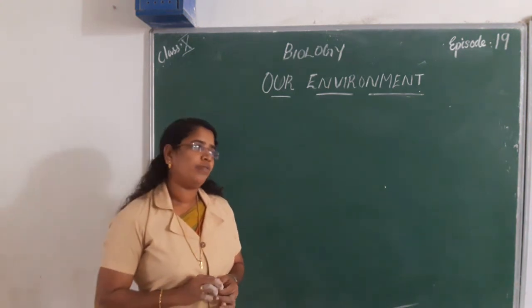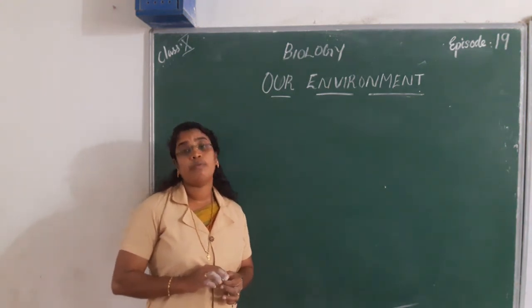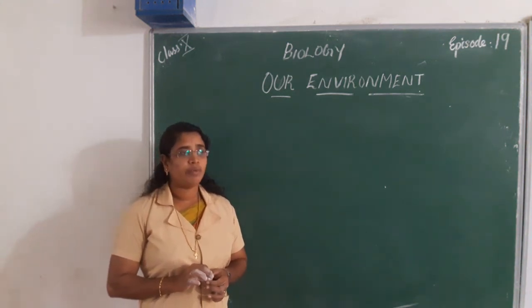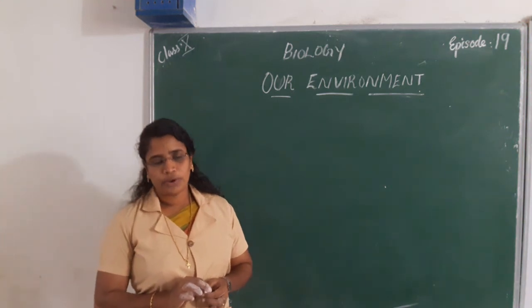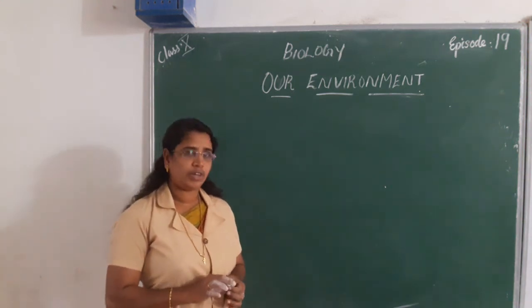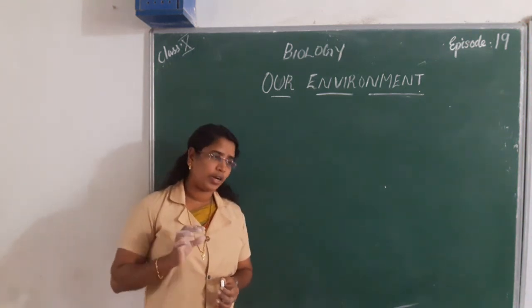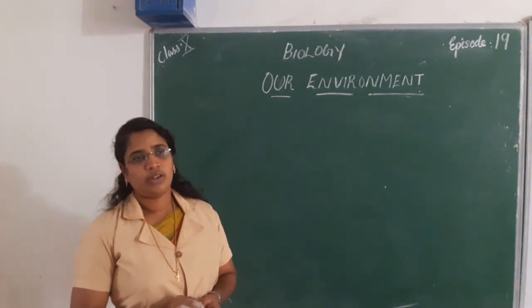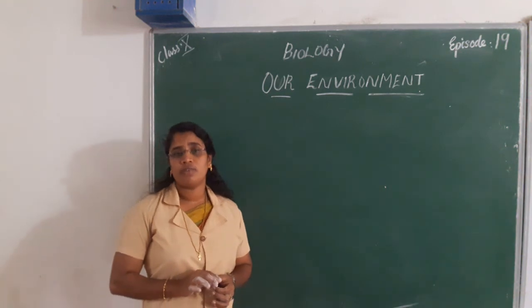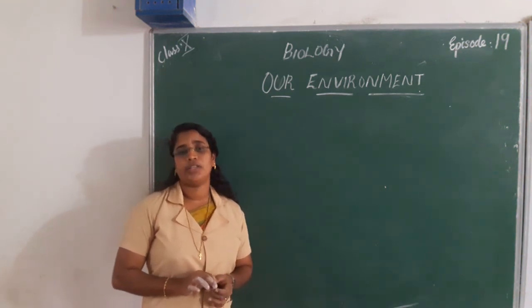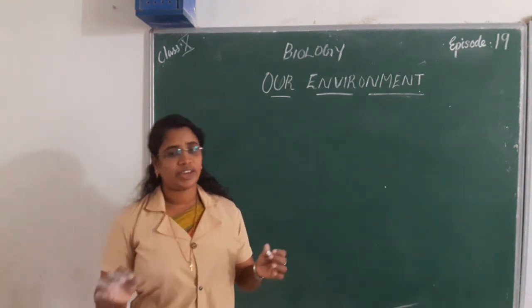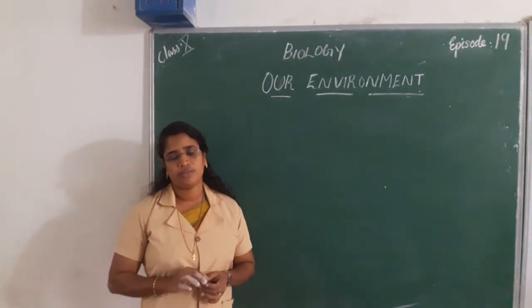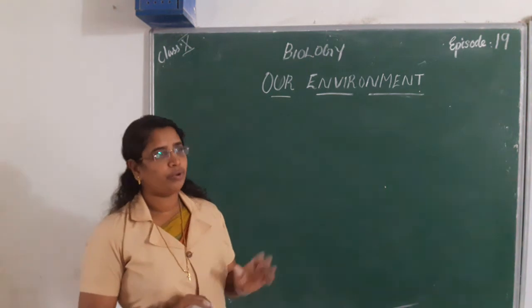Then we discussed the terms biodegradable and non-biodegradable. Biodegradable substances can be further broken down by the action of microorganisms. Non-biodegradable substances cannot be further broken down by the action of microorganisms.